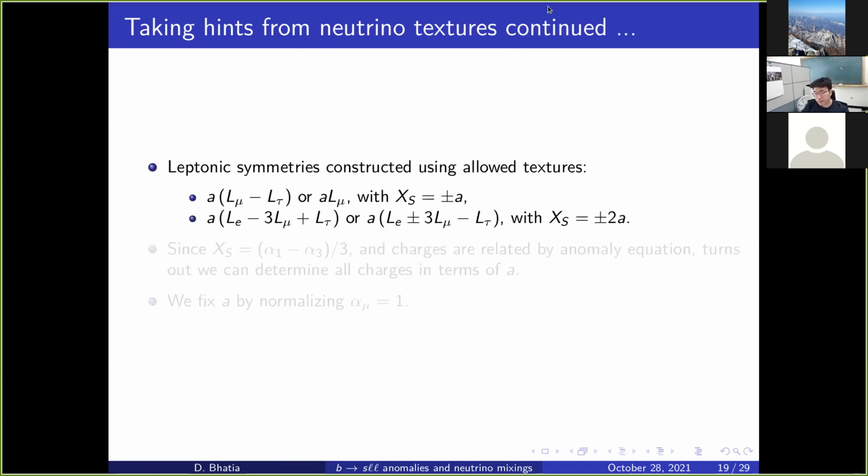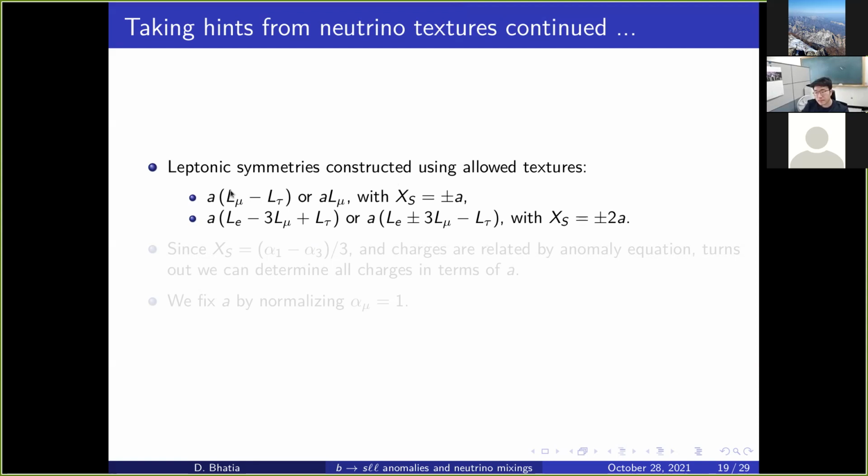So we find out these following symmetries are allowed if the charge of S, which is the excess, is equal to plus minus A. So some A times alpha L mu minus L tau, or A times L mu with excess equal to plus minus A. Similarly, A times LE minus 3L mu plus L tau, or A times LE plus minus 3L mu minus L tau with excess equal to plus minus 2A.